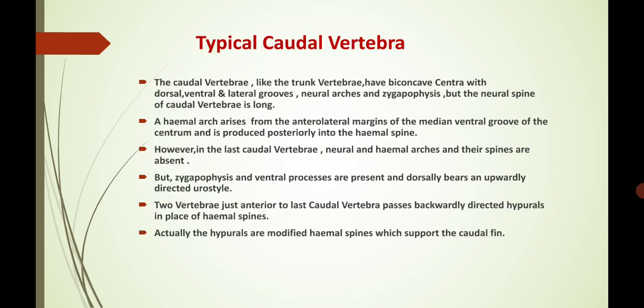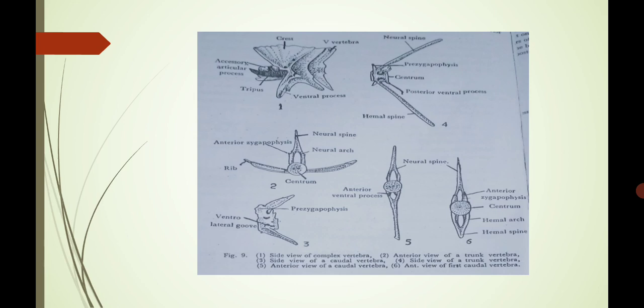We are again seeing the diagrams of the typical trunk vertebra as well as the caudal vertebra. Here we see in the fifth diagram an anterior view of a caudal vertebra, and the sixth diagram is an anterior view of the first caudal vertebra.